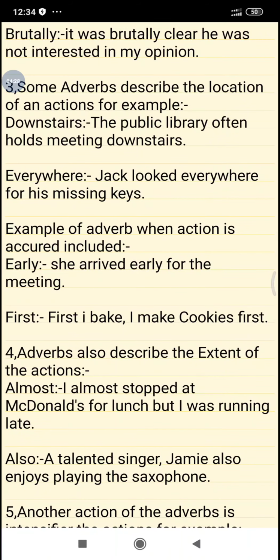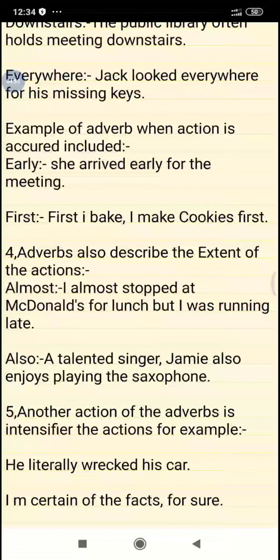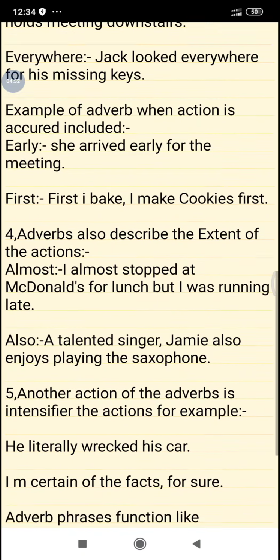Some adverbs describe the location of an action. For example, downstairs: the public library often holds meetings downstairs. Everywhere: Jack looked everywhere for his missing keys. Examples of adverbs describing when an action occurred, like early: she arrived early for the meeting. First: I make cookies first.